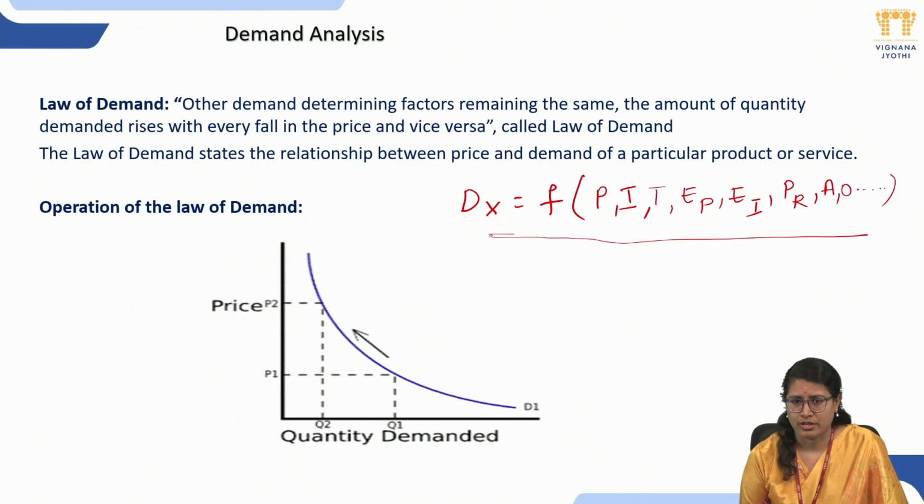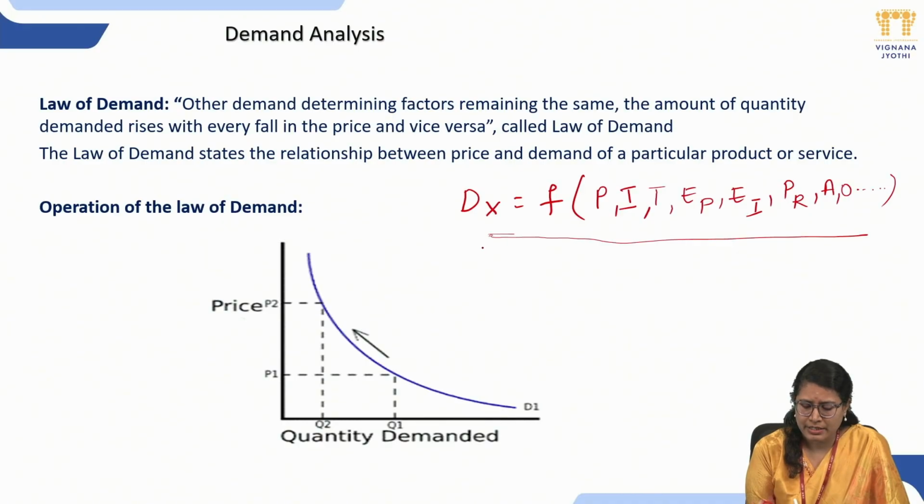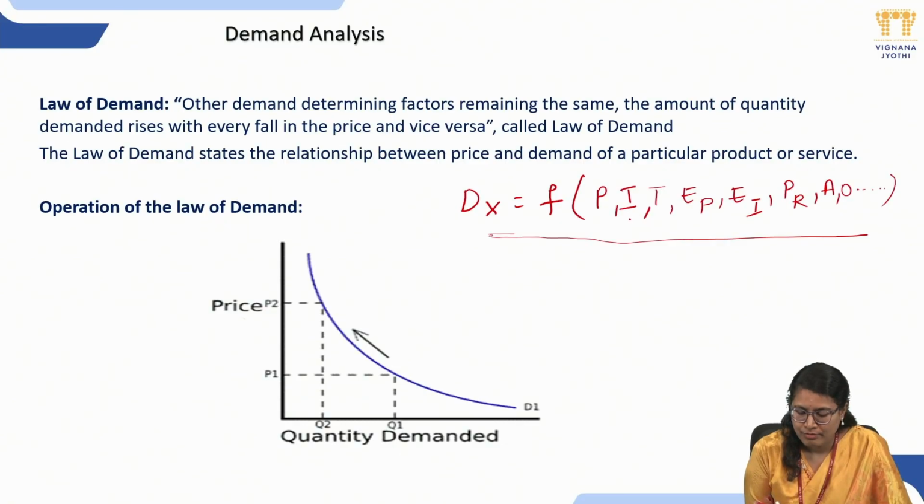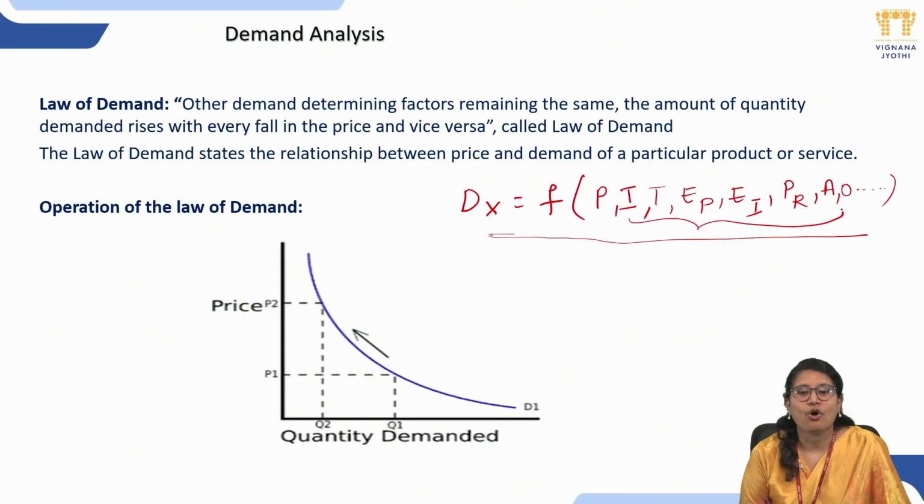Here, if you have observed, the quantity demanded is influenced by so many variables. If you try to study the quantity demanded with all these variables, it becomes quite complicated. So for the time being, we are going to take certain assumptions. Except the price, all remaining influencing factors are constant, meaning the change that is going to happen is zero.